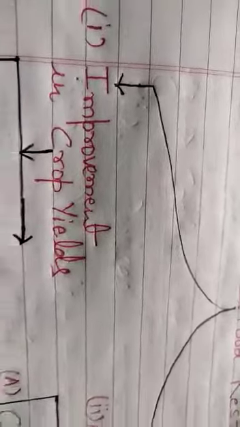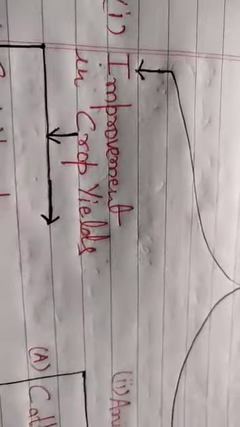These things are called yields. The corns or grains of wheat, rice, or maize, etc. are collectively called yields.